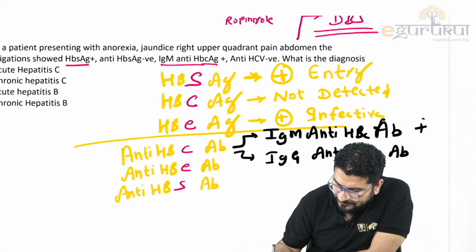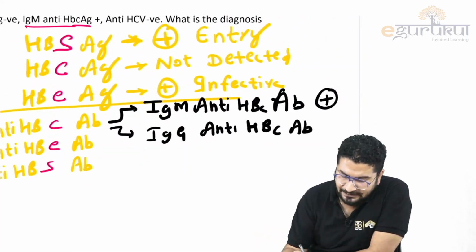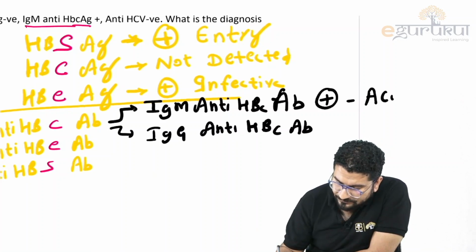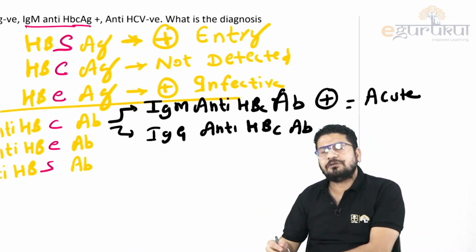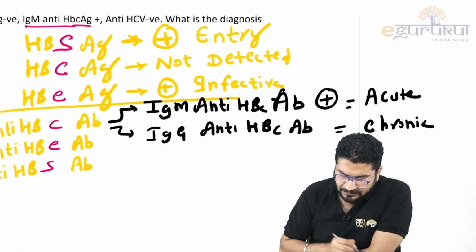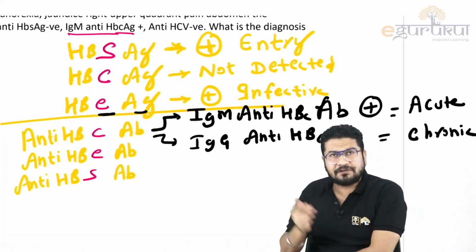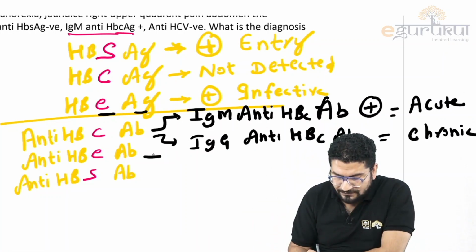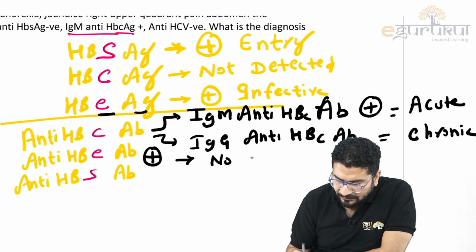If IgM is positive, from your immunology and pathology knowledge, IgM means an acute infection, acute or primary manifestation, and IgG tells you about chronic infection. Now HBe antigen was telling that the virus is dividing. If you develop antibody against that antigen, it means the virus is no longer dividing. No longer dividing means it is no longer infective.